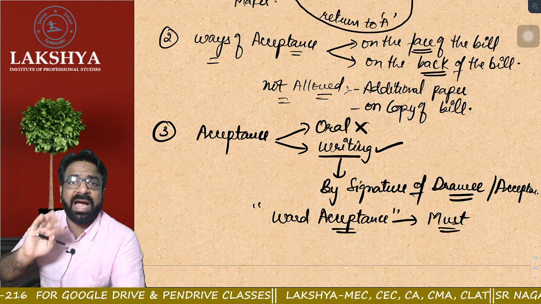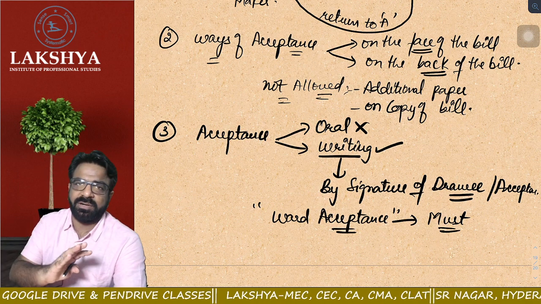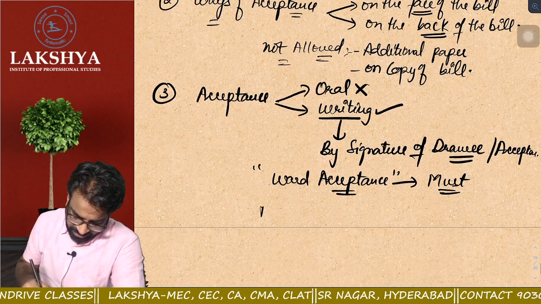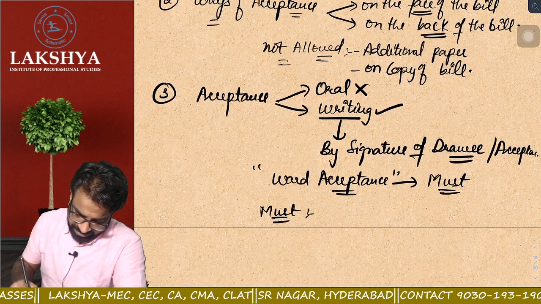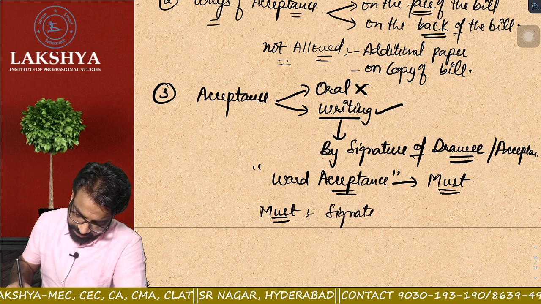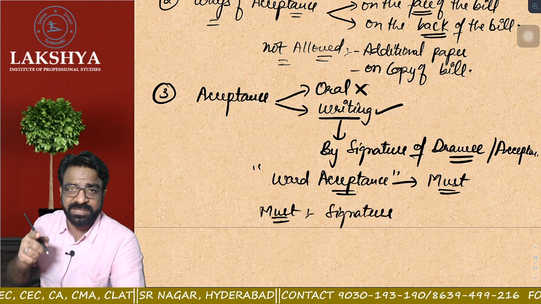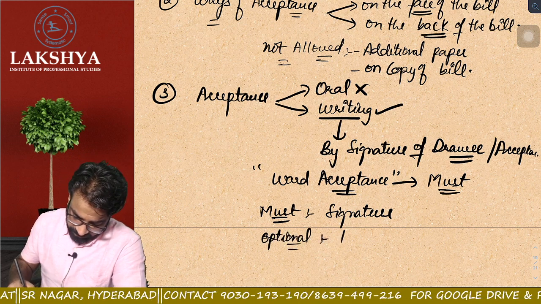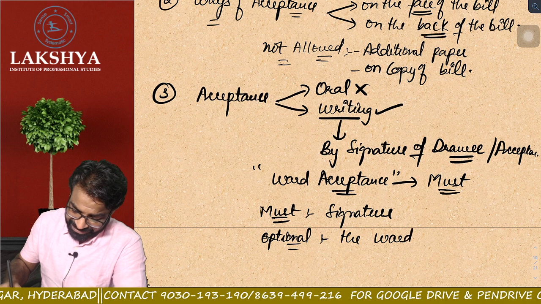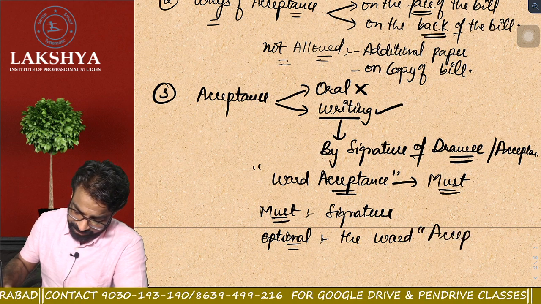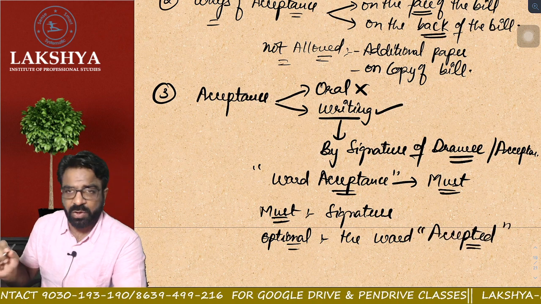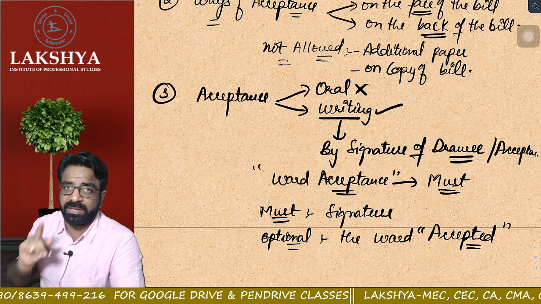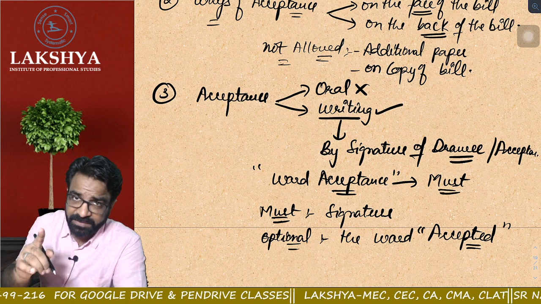Are you getting the point? Either the word acceptance is written or not written, it doesn't make any difference. So what is must? Signature is must. So let us understand what is must. Signature is must. What is optional? The word accepted with the signature is optional. Either you use the word accepted or not, it does not make any difference. But remember one thing, signature does make a difference.